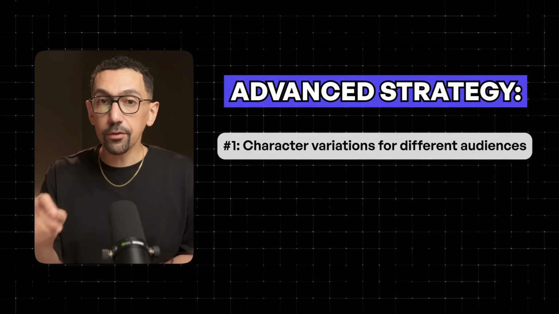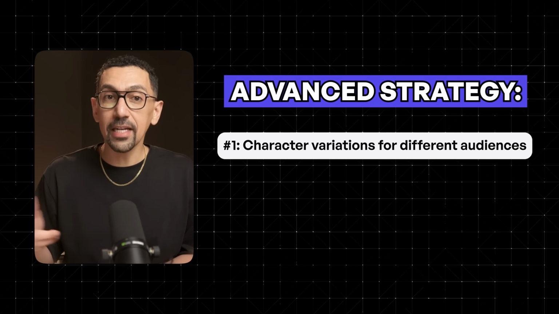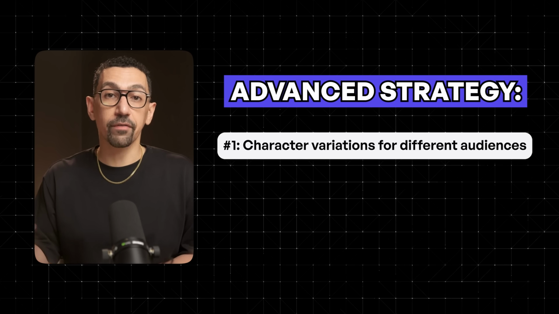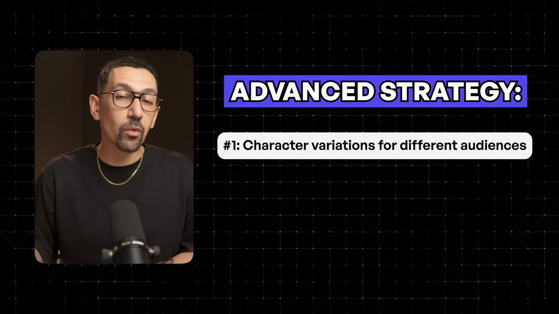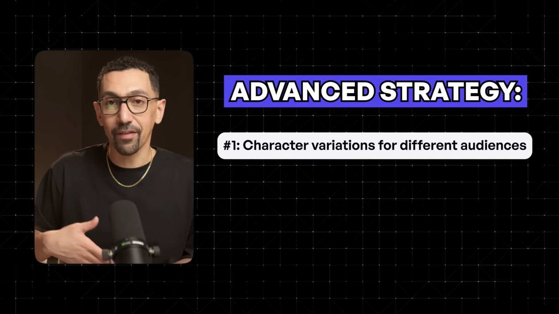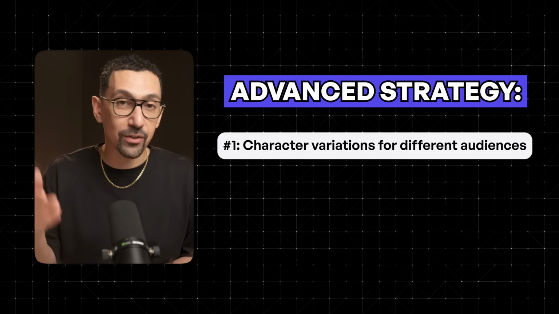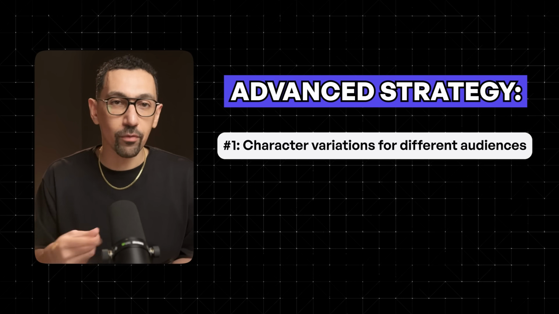Once you've established your consistent character, there are some advanced ways to use this that most brands overlook. First, you can create character variations for different audience segments while maintaining overall brand consistency. Maybe you have one spokesperson for your female audience between 25 and 34 years old and a different one for your male audience between 35 and 44 years old. Each avatar will stay consistent within your segment. So you're still building recognition, but you're optimizing for relevance.